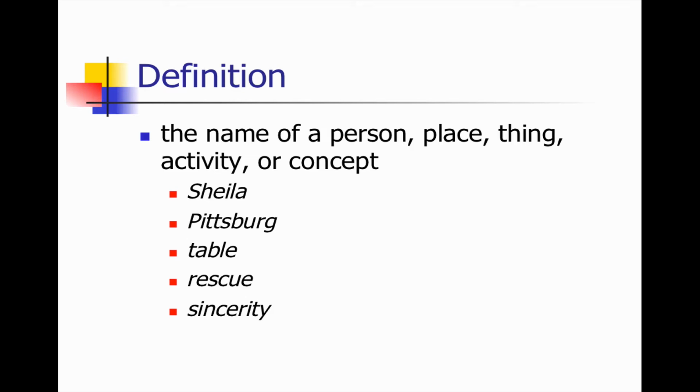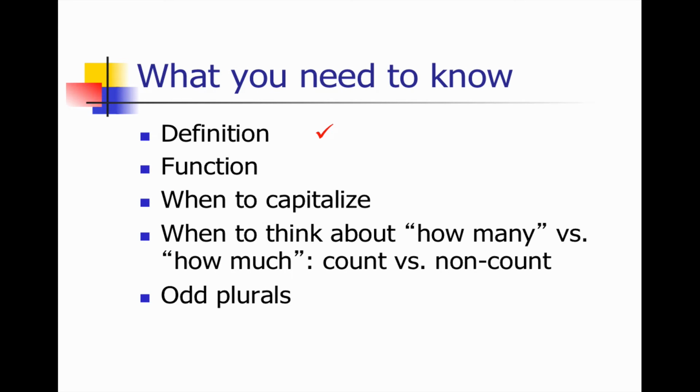You might be thinking of a somewhat more famous one. So that's a place, a thing like a table, an activity like rescue, or a concept like sincerity. And that takes care of the definition.